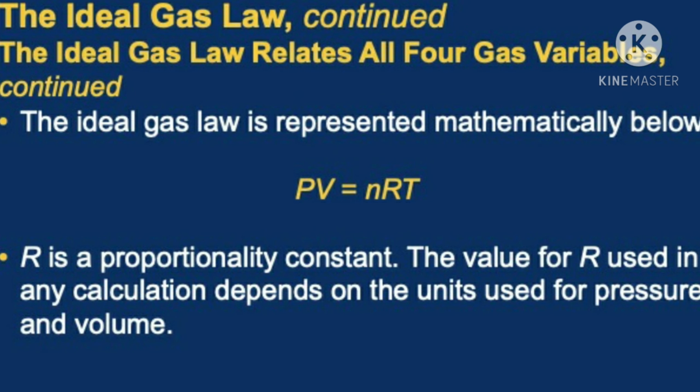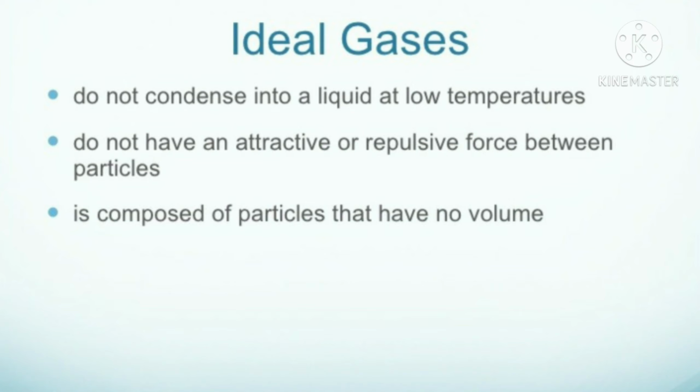And lastly, we move on to the ideal gas law. The ideal gas law states that the pressure, temperature, and volume of gas are related to each other, which is PV equals nRT, where P equals pressure, V equals volume, n equals number of moles, R equals the proportionality constant, and T equals the temperature. And here are some key points of the ideal gas law.